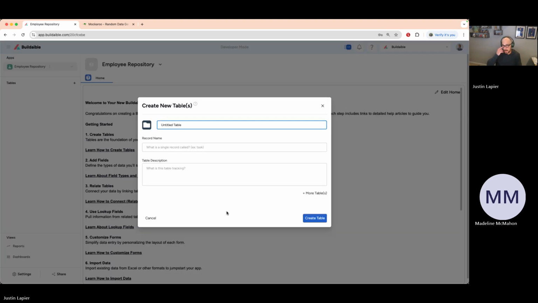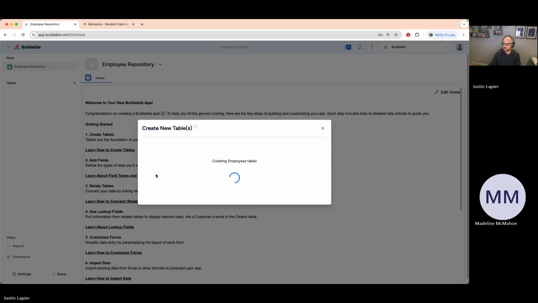And now that I'm in the application, it's going to ask me, well, what table do I want to create to start? So the only table we're going to create on today's call is going to be an employees table. Maybe in future office hours, we will further build out this application and add other functionality to it, but this will be the start of our employee repository. So I'm going to go ahead and create that table.